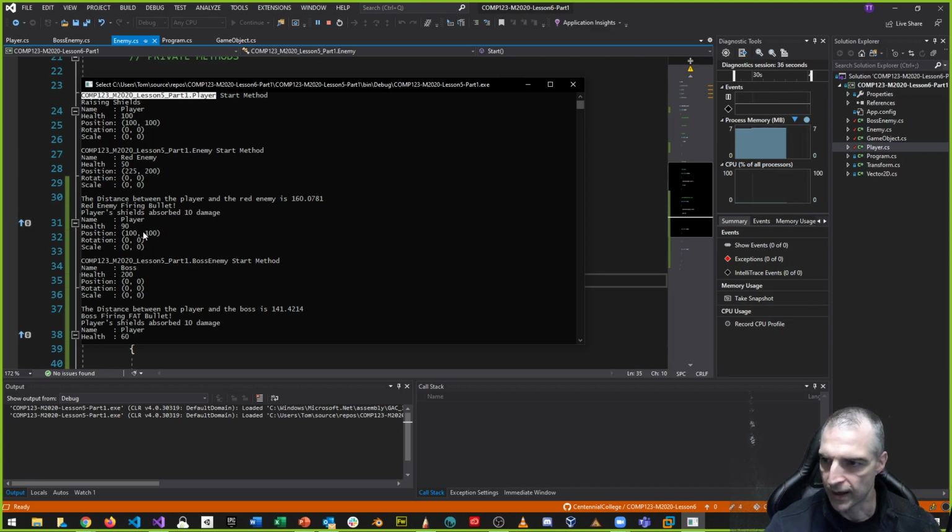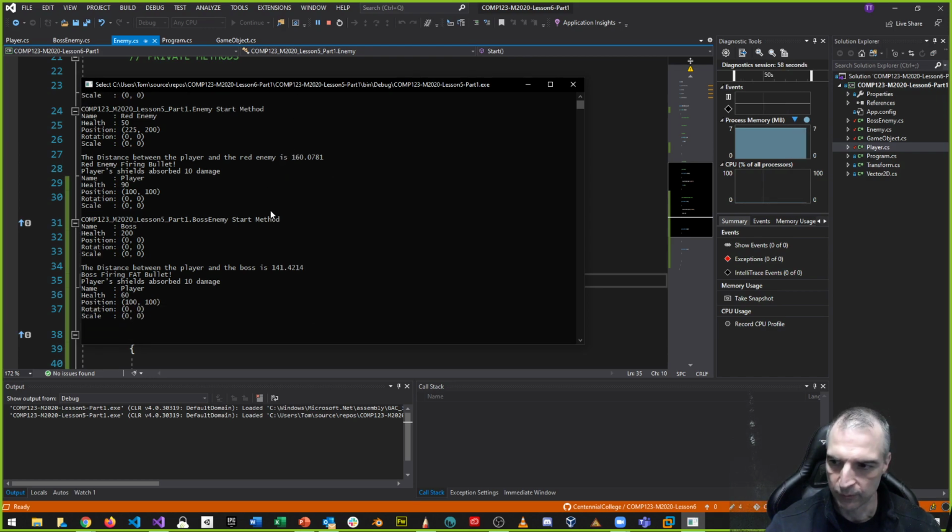And you can see that the boss enemy start method was called, the enemy start method was called, and the player start method was called. And I didn't have to put these starts inside of their own constructors because the constructor of the GameObject superclass is being called first.